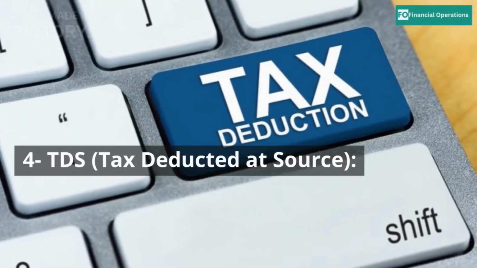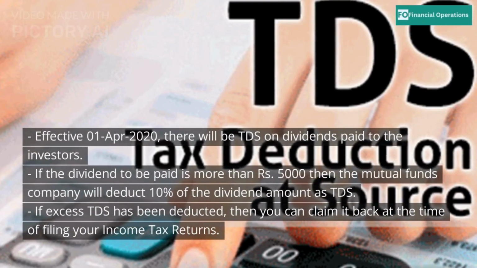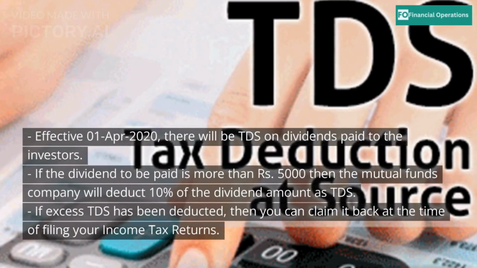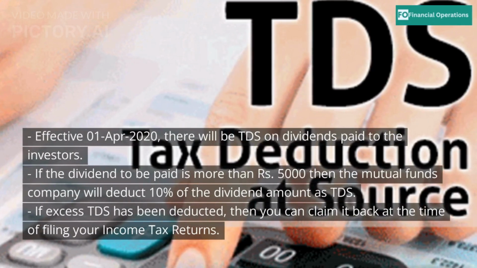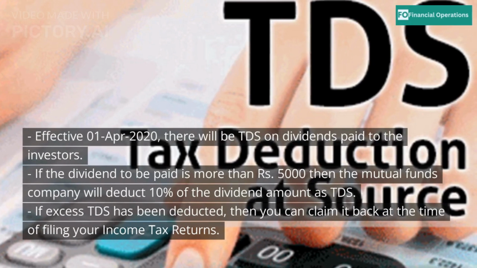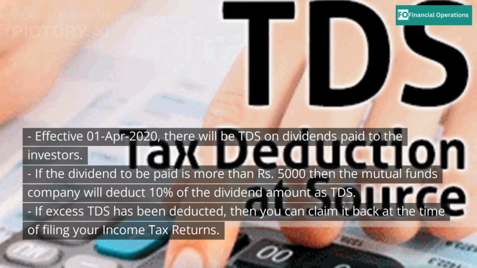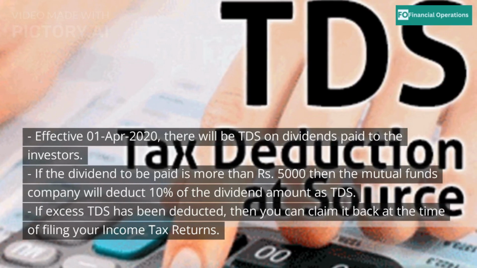4. TDS, tax deducted at source. Effective the 1st of April 2020, there will be TDS on dividends paid to the investors. If the dividend to be paid is more than 5,000 rupees, then the mutual funds company will deduct 10% of the dividend amount as TDS. If excess TDS has been deducted, then you can claim it back at the time of filing your income tax returns.